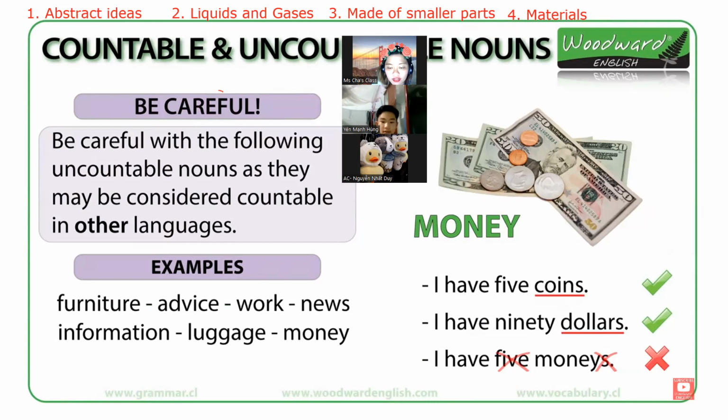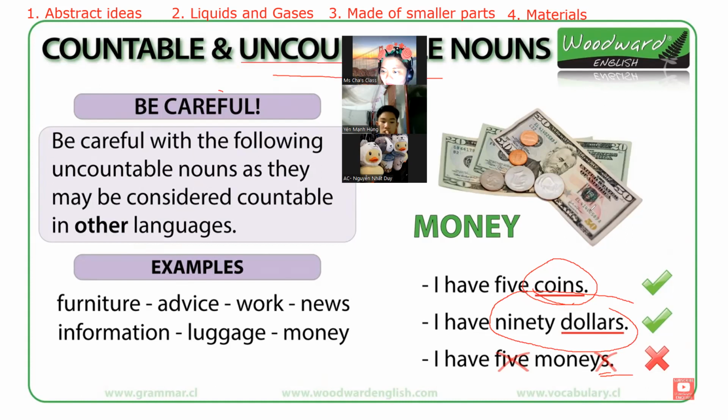So it says in here, but teacher, I can count my money, right? Even though you can count the money, you can use it with the coins. I have 5 coins, but when it is the quantity itself, we don't say I have 5 monies. We state the grand total: I have $90. So that is also considered uncountable.